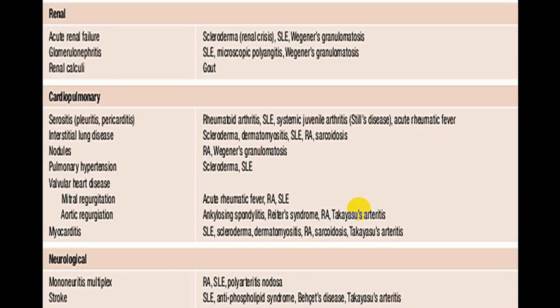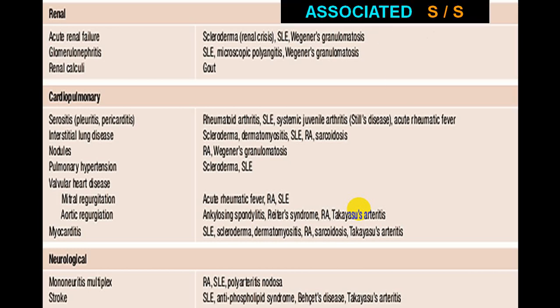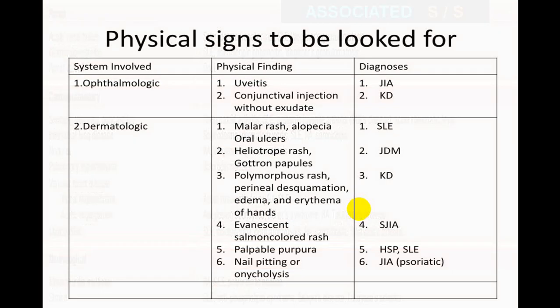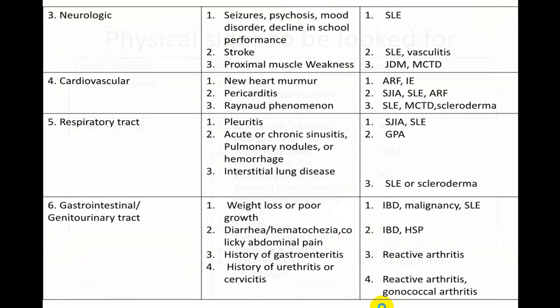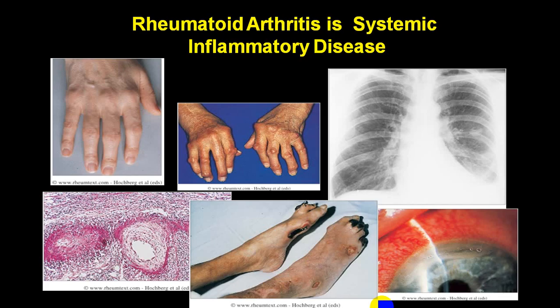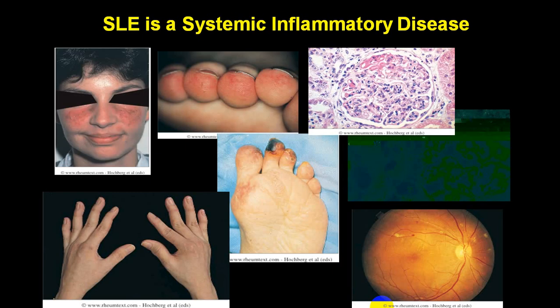Kidney, cardiopulmonary, neurological manifestations, which diseases are common. These are ophthalmological and dermatological findings, and what are the diagnoses. We have got lots of slides. You can go through them at your convenience. Have a pause, look at those, and if you remember, well and good. These are all the slides which show you the different extra-articular manifestations: eye involvement, lung involvement, skin involvement.